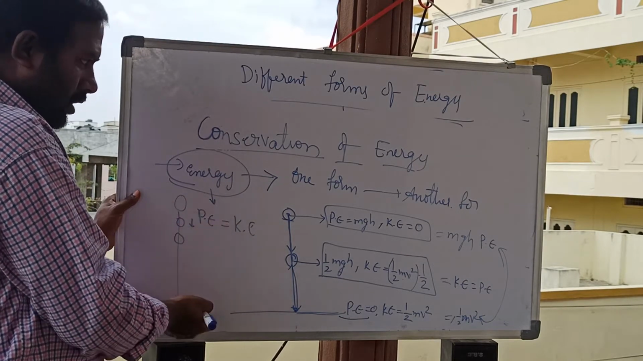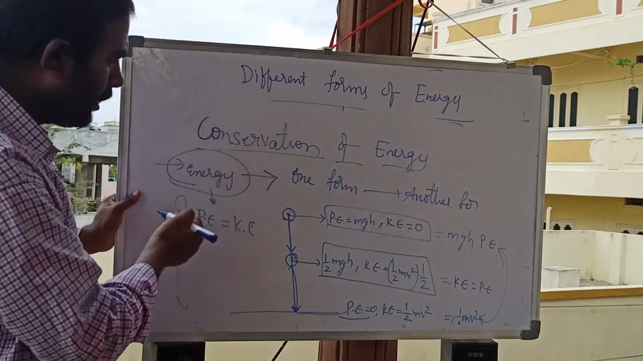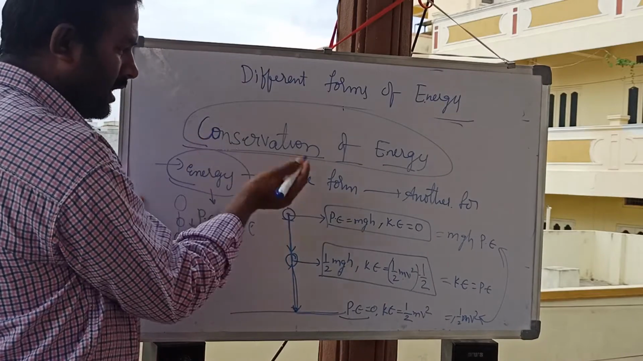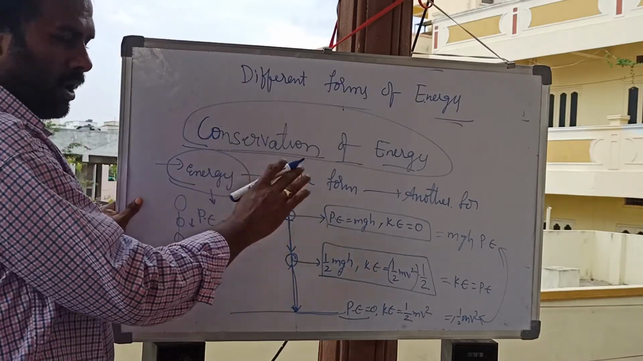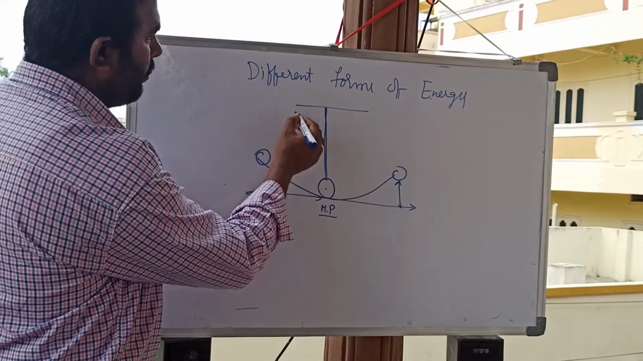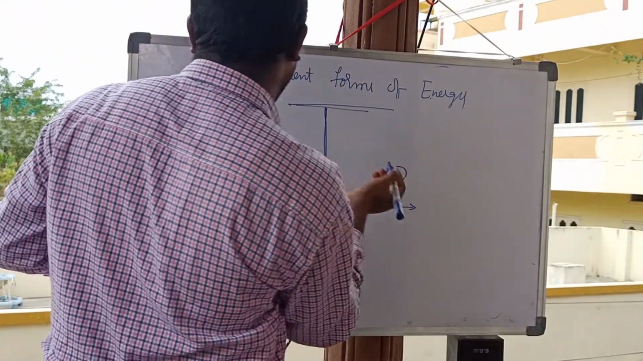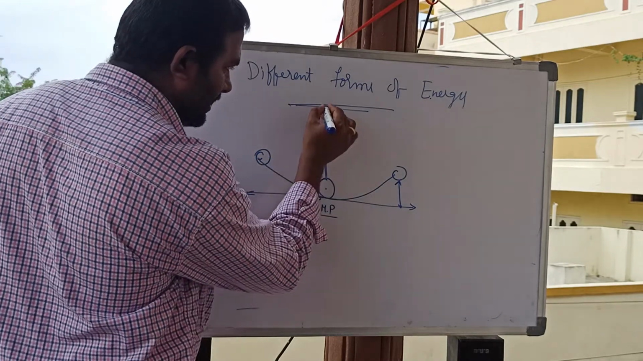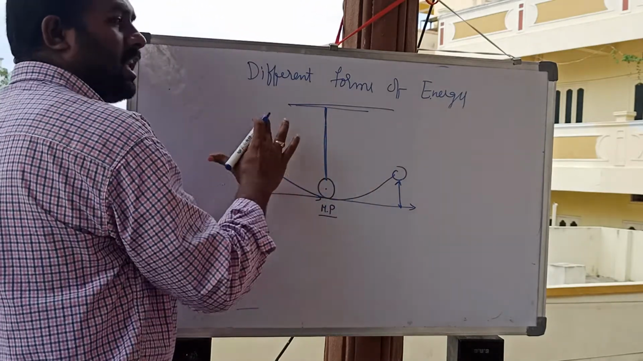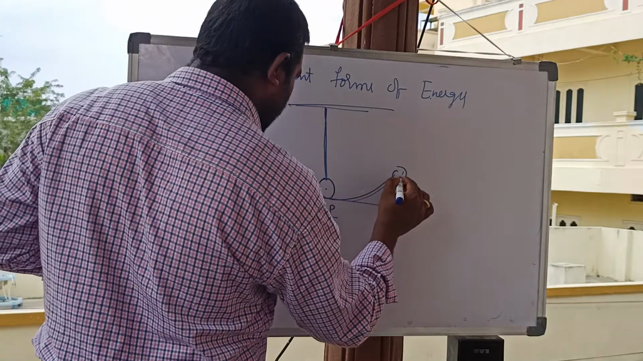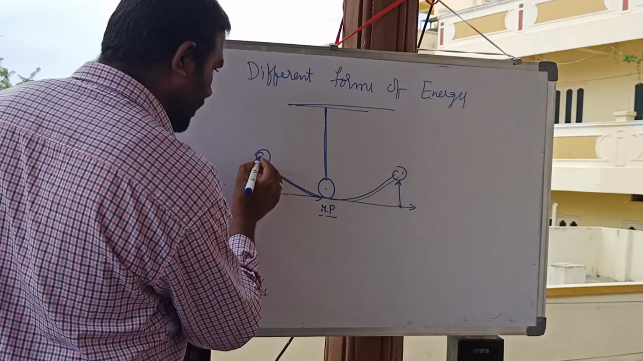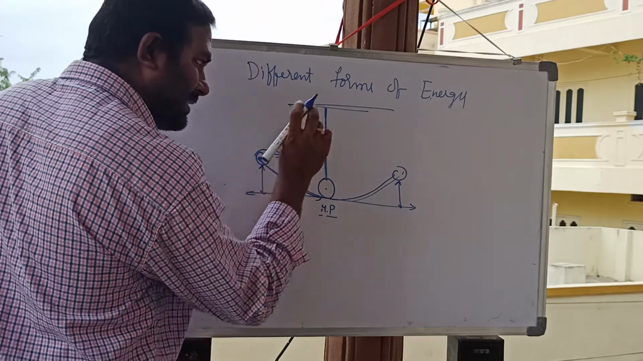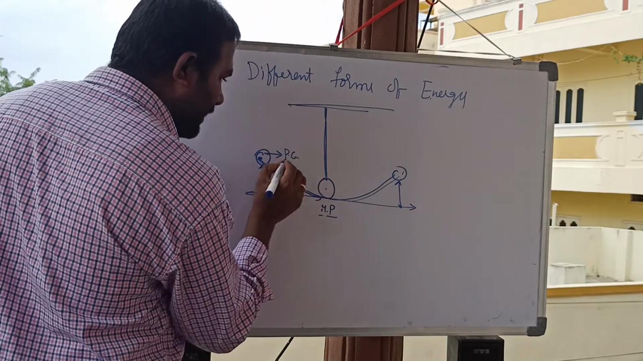Not only with this, we can also explain the conservation of energy with the help of a simple pendulum. Energy is neither created nor destroyed; it can change from one form to another. Suppose this is a simple pendulum. Take this pendulum and leave it. It will oscillate. As it reaches here it stops at a certain height. We know the body at this position has maximum potential energy.